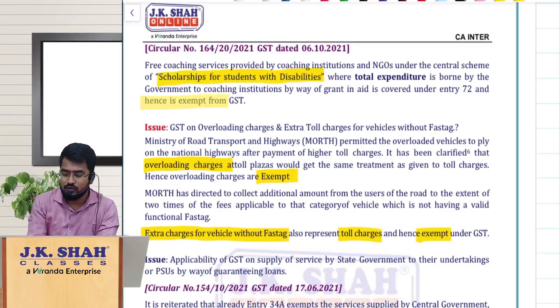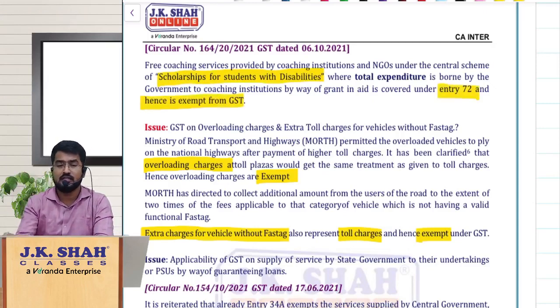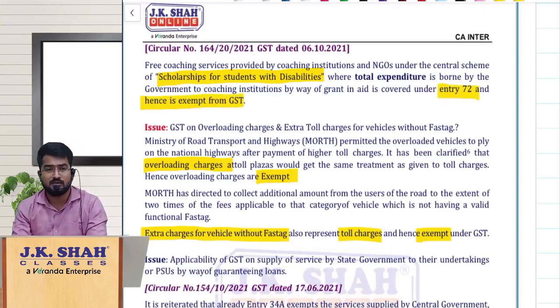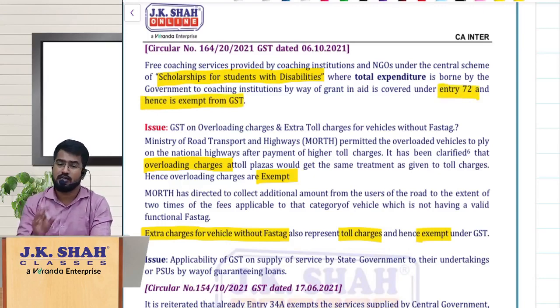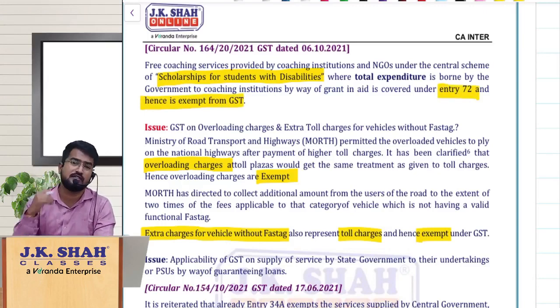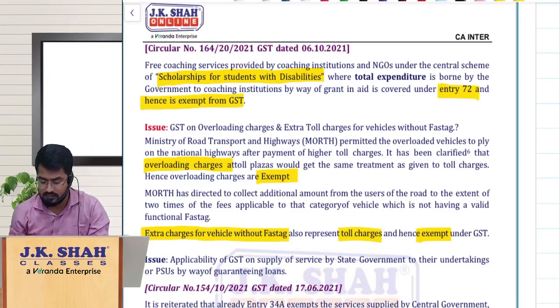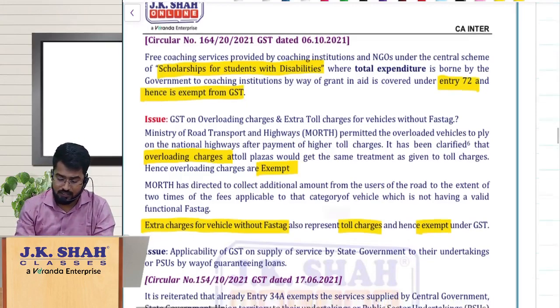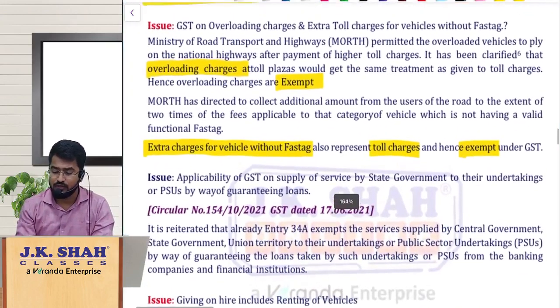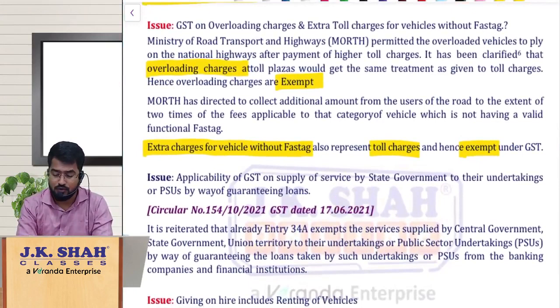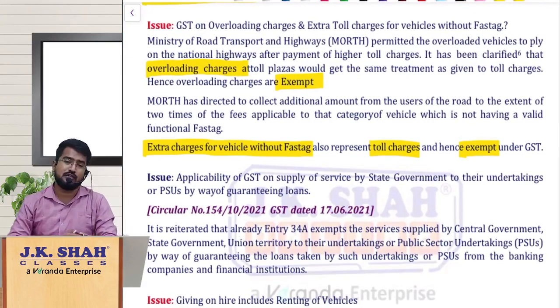So if you remember, entry 72 says if 75% or more of the total expenditure of any training program is borne by government, then it is exempt. Here the total expenditure itself the government is bearing, so obviously it is exempt. So that is the next issue on the clarification. Now going to the next issue, what is it all about?